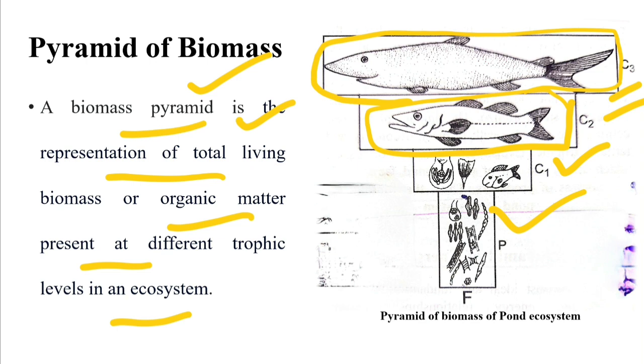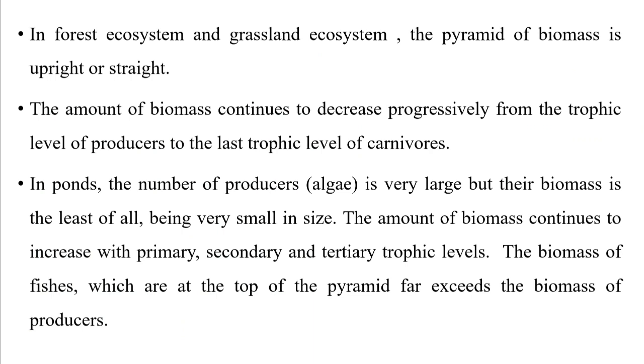So in this way the pyramid of biomass of pond ecosystem is inverted, as zooplankton and phytoplankton have very less weight, and it goes on increasing as the pyramid goes up. Then in forest ecosystem and grassland ecosystem, pyramid of biomass is upright. The amount of biomass continues to decrease progressively from the producer trophic level to the last trophic level of carnivores.